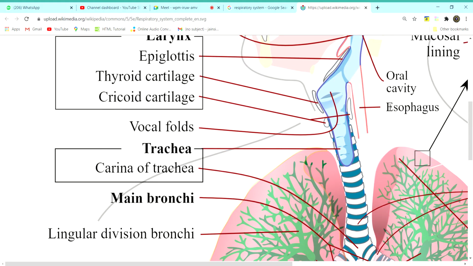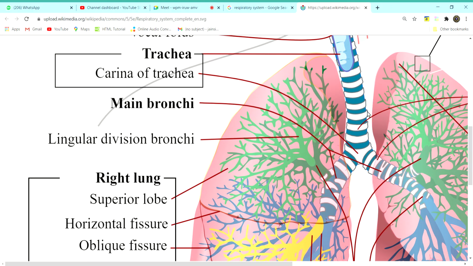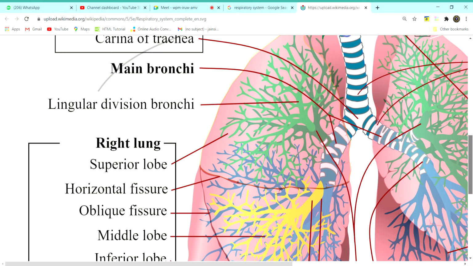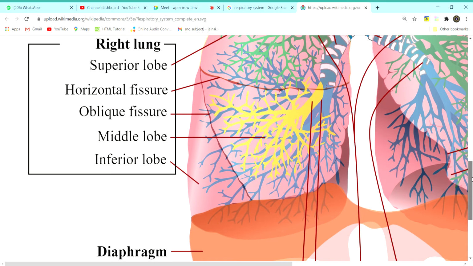So the air from the nose gets into where? The first part is called the larynx, the voice box. The second part is called the trachea, which continues down into the right and left main bronchus. On the right side we have 3 lobes and 3 trunks of the bronchus. On the left side we have only 2 lobes and 2 trunks of the bronchus.